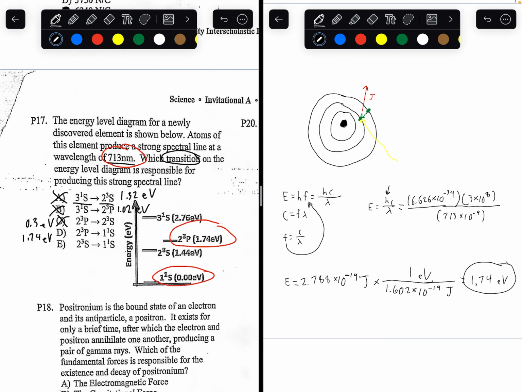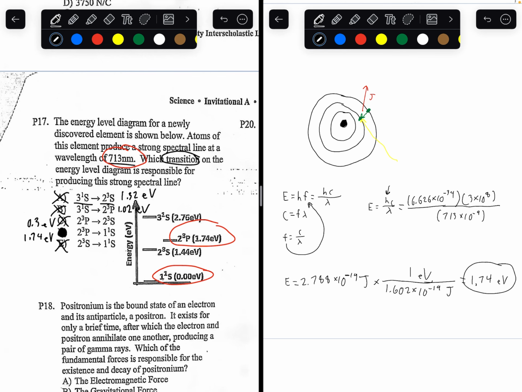So that matches with what we got here. So the answer to this question would be option choice D. And if we see letter E, 2,3s to 1,1s, you have a difference of 1.44, which is not what we want. So the only option in this case would be answer letter D.